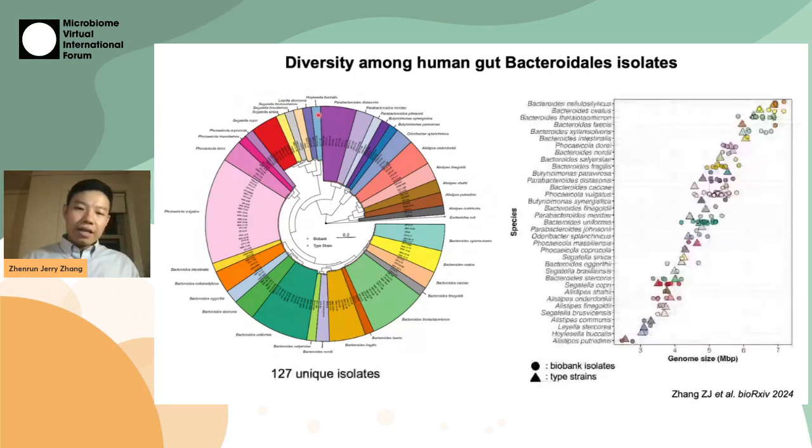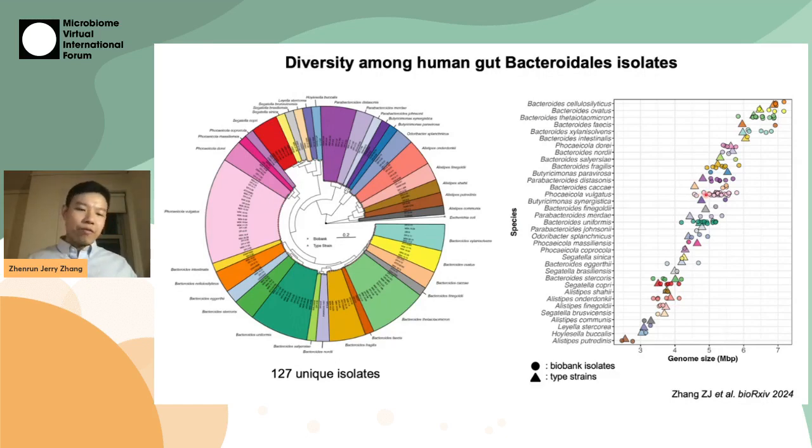Just by looking at the genome sizes of these isolates, you can already start to appreciate the huge interspecies and intraspecies diversity. For example, we have many isolates of Phocaeicola vulgatus, and you can tell that their genome size differences can be as large as more than 1 million base pairs.